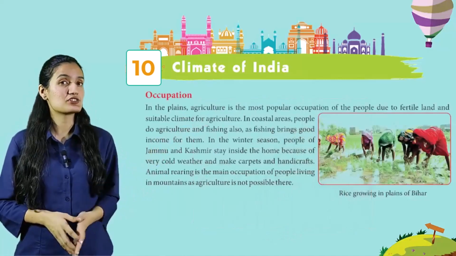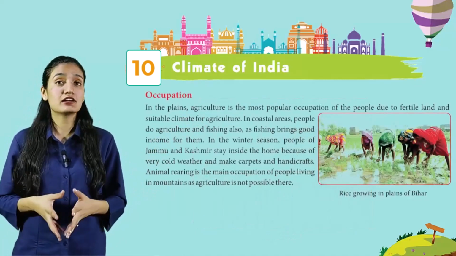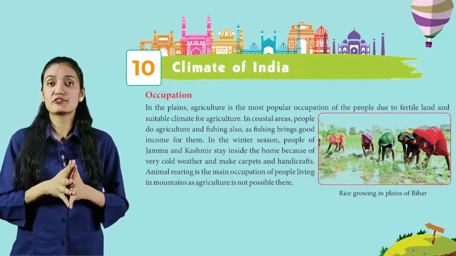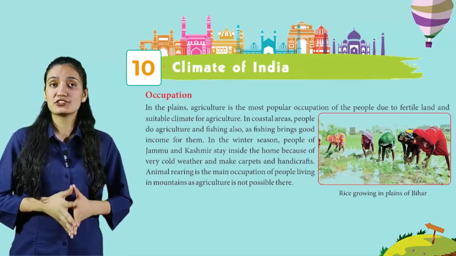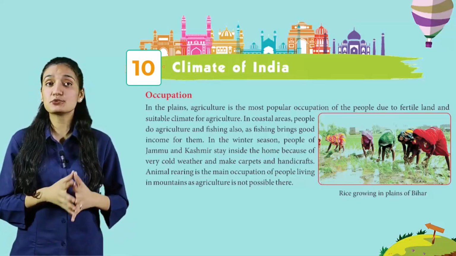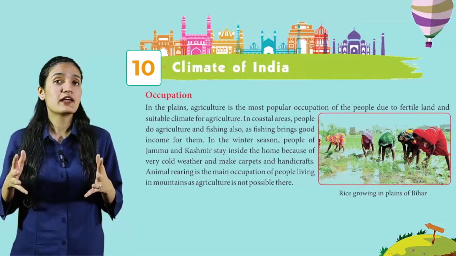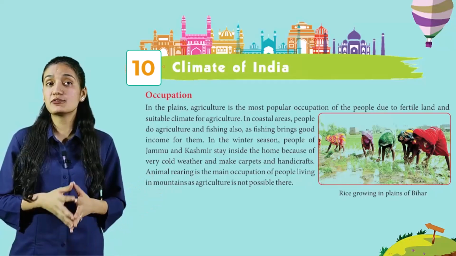Now, occupation. In the plains, agriculture is the most popular occupation of the people due to the fertile land and suitable climate for agriculture. In coastal areas, people do agriculture and fishing also, as fishing brings good income for them.